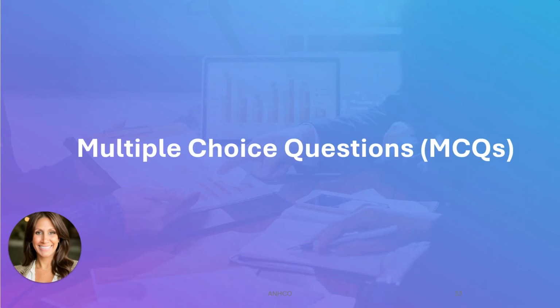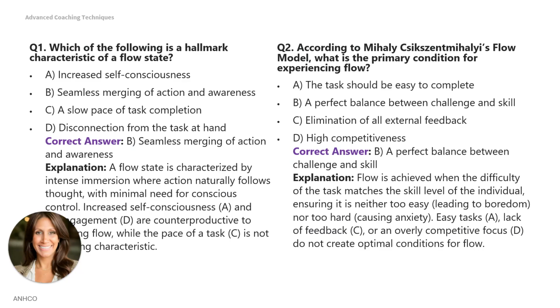Let's jump into some multiple choice questions to test what you've learned. Question 1. Which of the following is a hallmark characteristic of a flow state? A. Increased self-consciousness. B. Seamless merging of action and awareness. C. A slow pace of task completion. Or D. Disconnection from the task at hand. The correct answer is B.